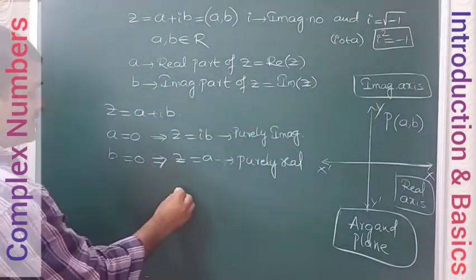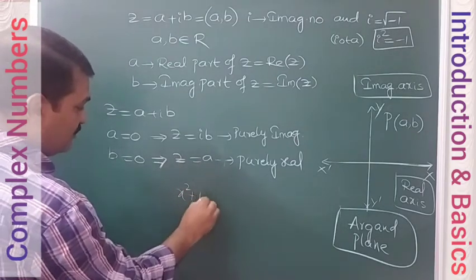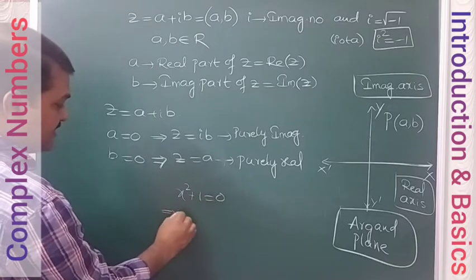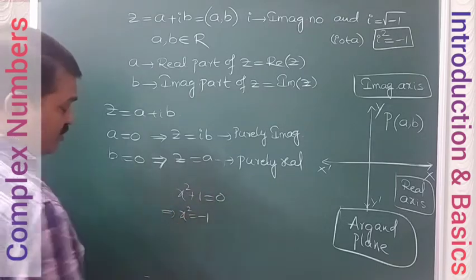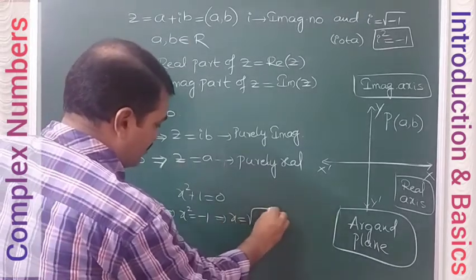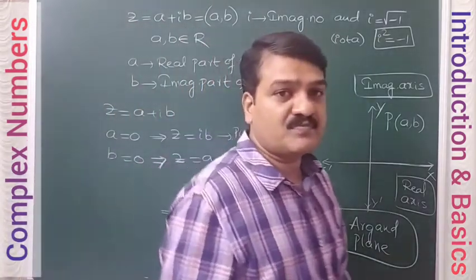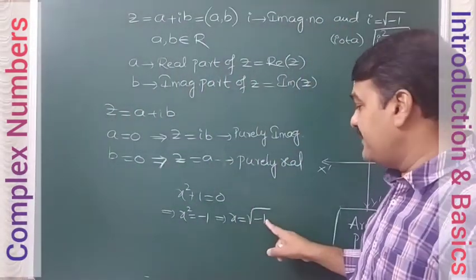Why? Because if you have x square plus 1 is equal to 0, what is the solution of this? x square is equal to minus 1. That means x is equal to square root of minus 1. Now is this covered in the real number system? What is the square root of a negative number?